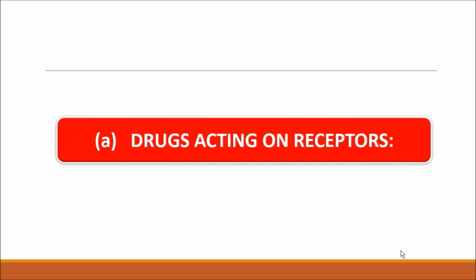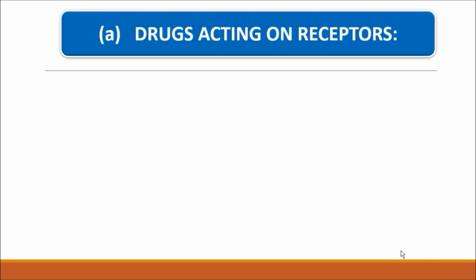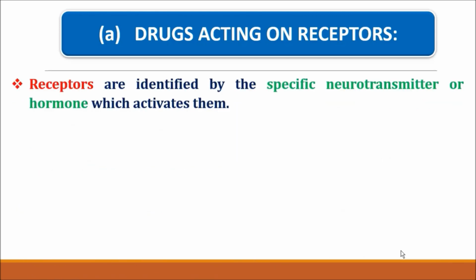Today's topic is drugs acting on receptors. So let's start the topic, drugs acting on receptors. So here, what are the receptors? Receptors are identified by neurotransmitter or hormone.